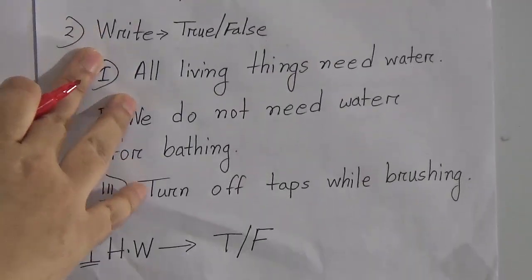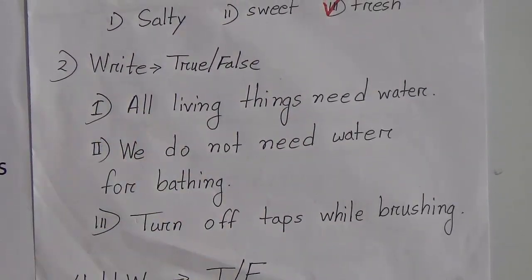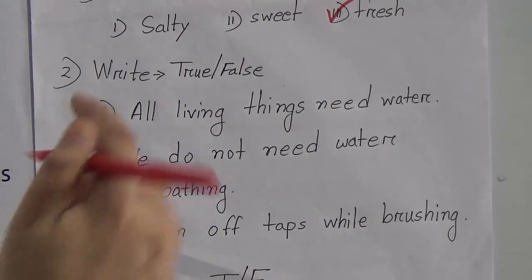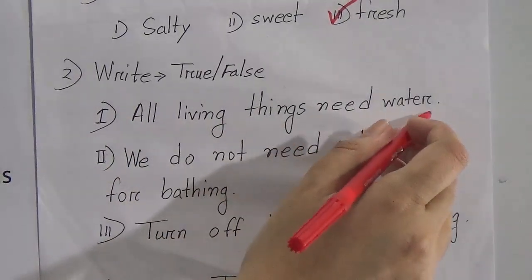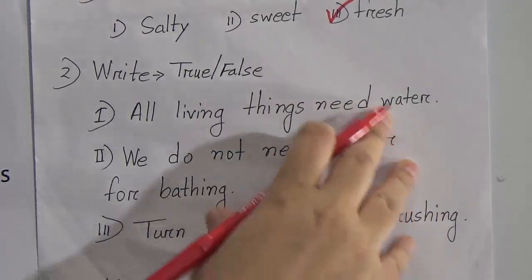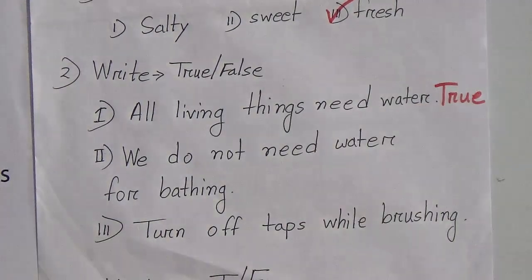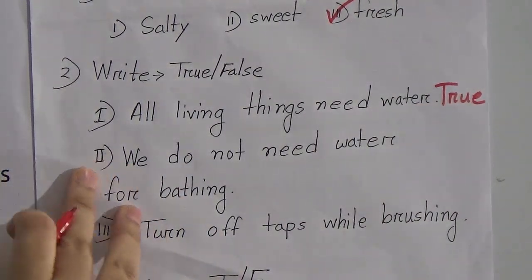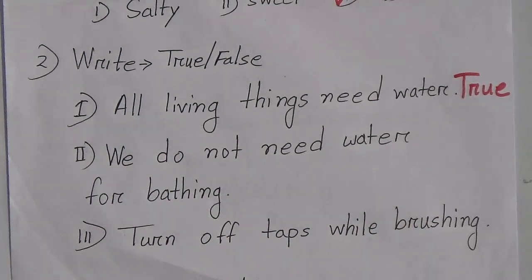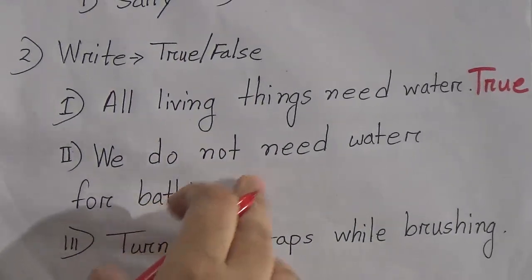Our next exercise is write true or false. If the statement is true, then we will write true, and if the statement is false, then we will write false. Number 1 is all living things need water. Yes, this statement is true. Then we will write here true. Number 2 is we do not need water for bathing. This statement is false. We need water for bathing. So we will write here false.